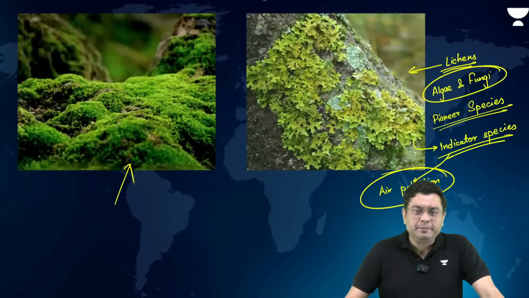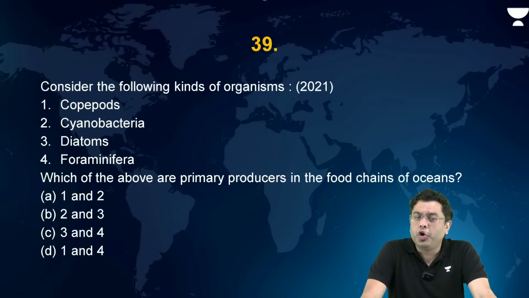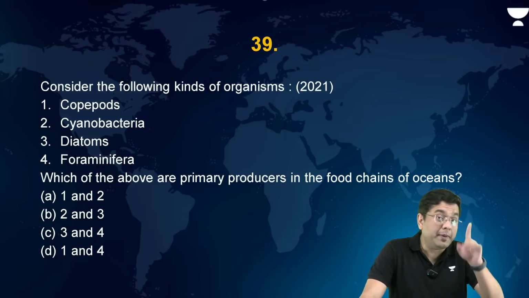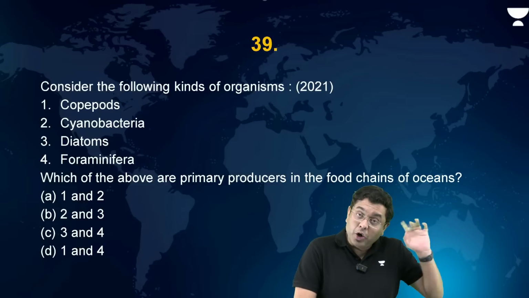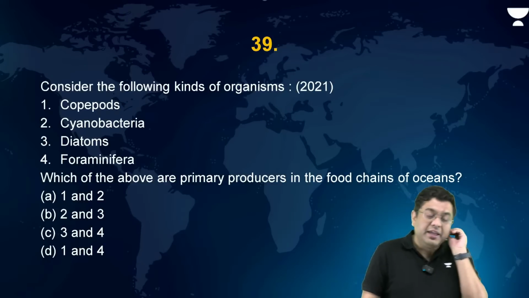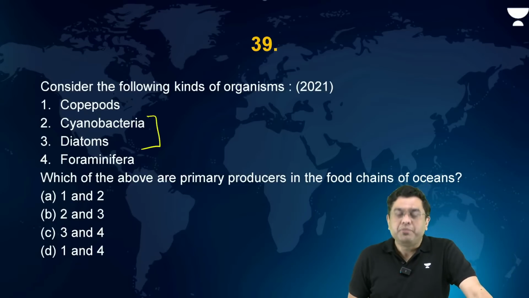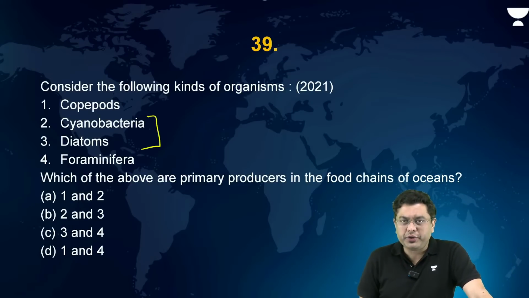Okay? Now, consider the following kinds of organisms: copepods, cyanobacteria, diatoms, and foraminifera. Which of the above are the primary producers in the food chains of the oceans? We have talked about copepods just now, belonging to the category of crustaceans. Cyanobacteria and diatoms are the phytoplankton species. They are the producer communities.